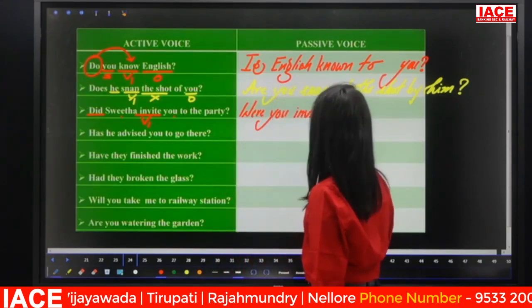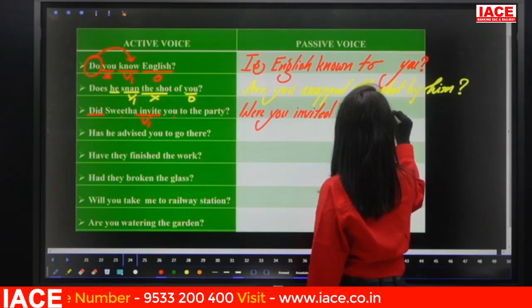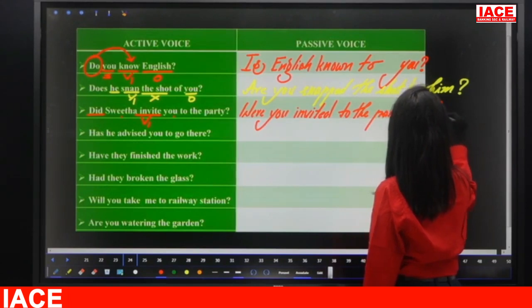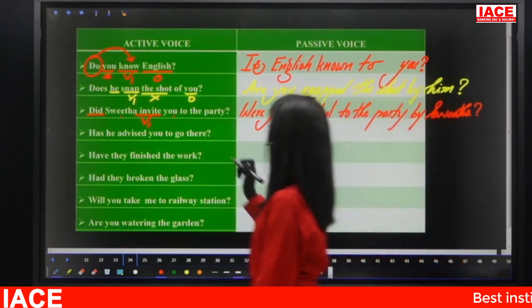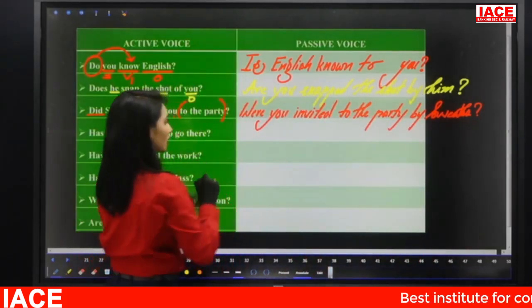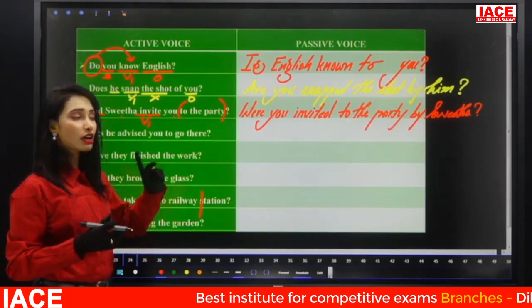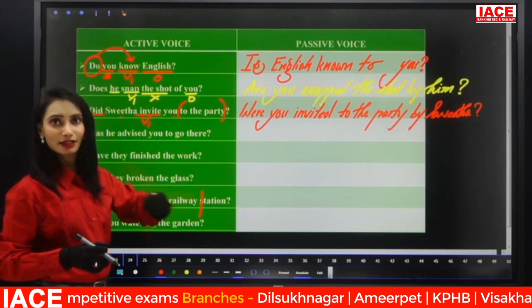Invited what? To the party by Shweta. See guys, here the additional information you can put after the verb or after the object also. In exams you can do it, do not confuse. Sometimes you may get this after the object also, then also it is correct.